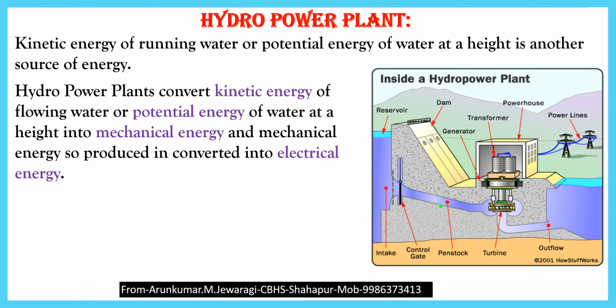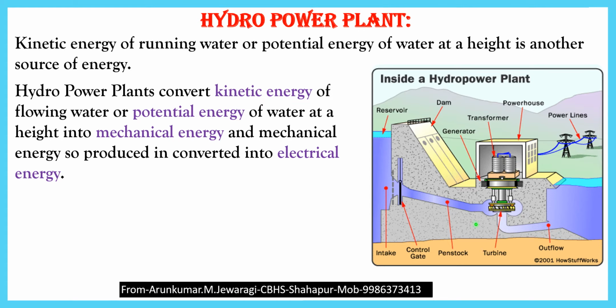This stored water is allowed to flow through large tunnels which are built underground. At the end of these tunnels, they fix a turbine. Whenever the large amount of water flows through the tunnels, it strikes the turbines. The large amount of flowing, fast moving water has kinetic energy. This kinetic energy of water is converted into mechanical energy by the turbines. The mechanical energy of the turbines is then converted by the generators into electrical energy, and thus electricity is produced in the hydro power plants.